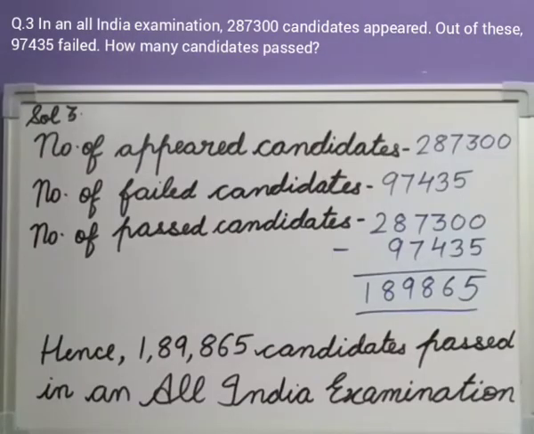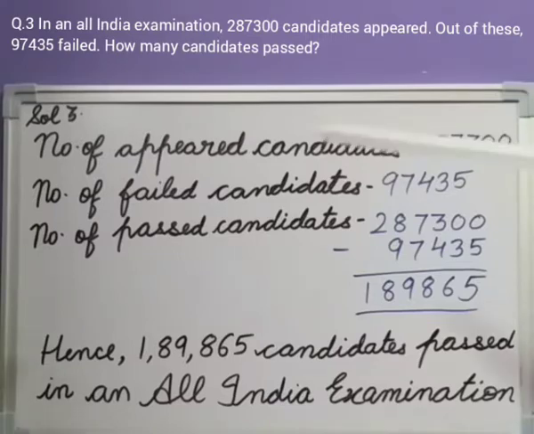Question number 3. In an all India examination, 2,87,300 candidates appeared. Out of these, 97,435 failed. How many candidates passed? Now, the question is saying some students appeared for all India examination. Out of them, some failed, and out of them, some obviously passed the test. So, we have to find out the number of passed candidates.